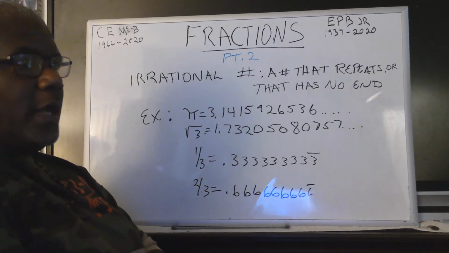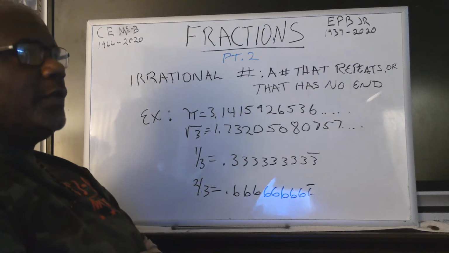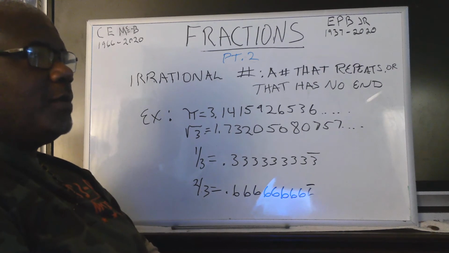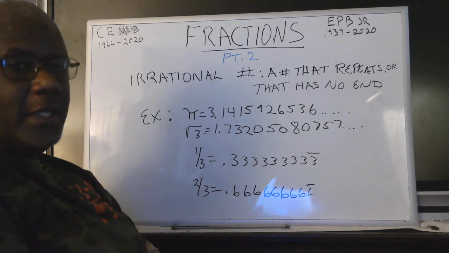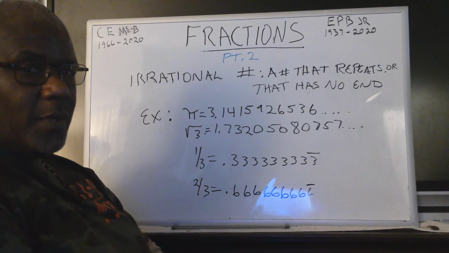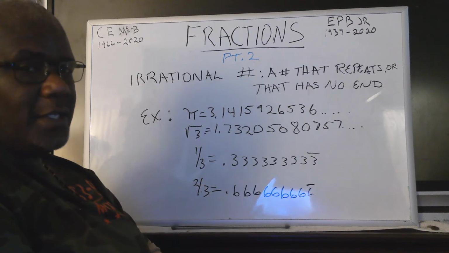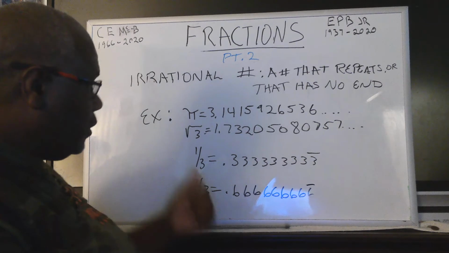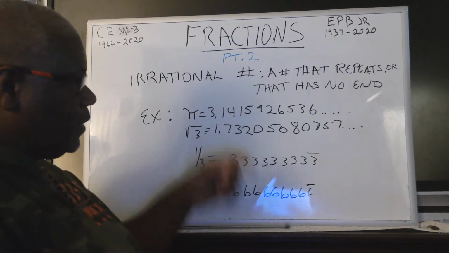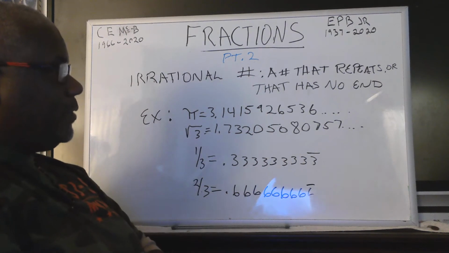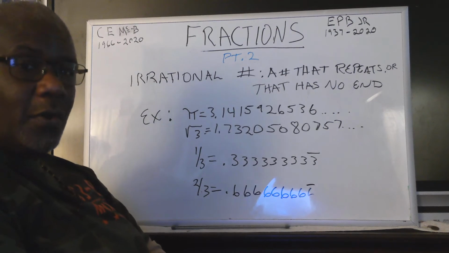Pi, 3.141592656. When I was a kid, about 12, 13 years old, they had taken pi over 1 million places, and that was way back in 1982. Here it is, 2020. That's 38 years later. How many places have they taken and it still hasn't repeated? The square root of 3 is 1.732050807757, and on and on and on.